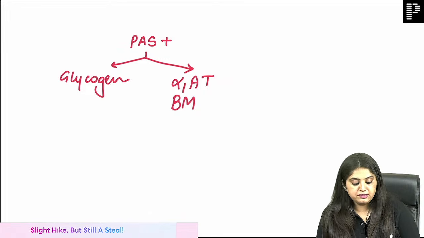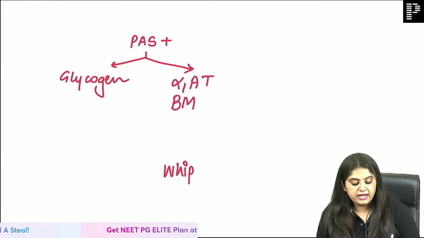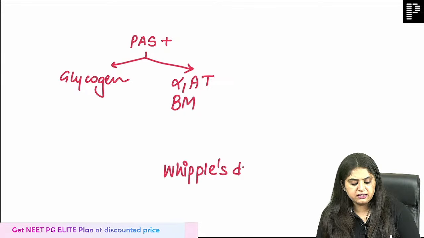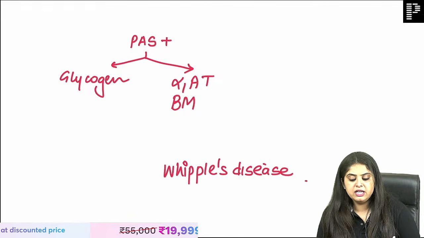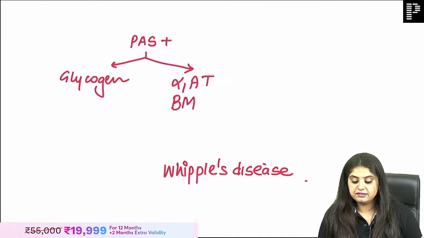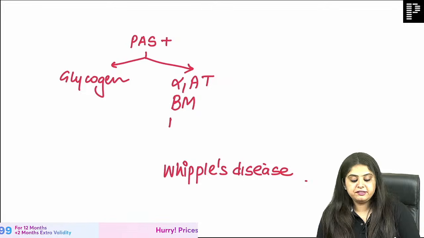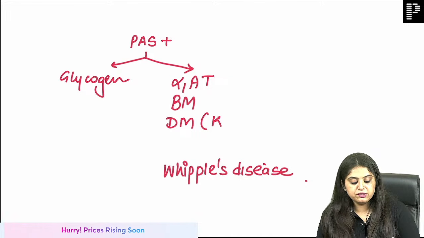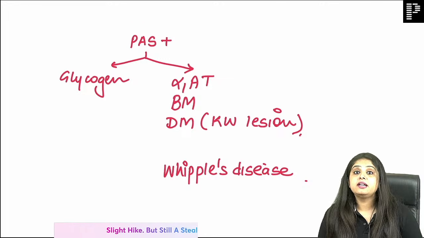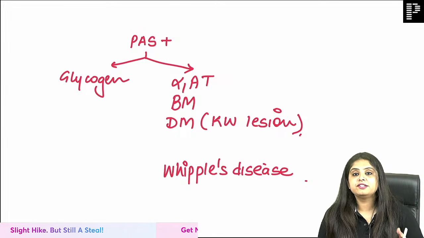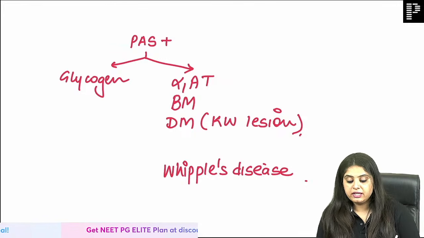Perfect. Whipple's disease. Achha, you guys decided to go right to the end. Perfect. Whipple's disease. We are starting with GIT only after this. Maybe you will get the question of this. What else you are forgetting? Maybe nothing with C. Go to D. Diabetes mellitus. What is the most characteristic lesion of diabetes mellitus? It is going to be the KW lesion. That is the Kimmelstiel-Wilson lesion. That is PAS positive. What else, guys?